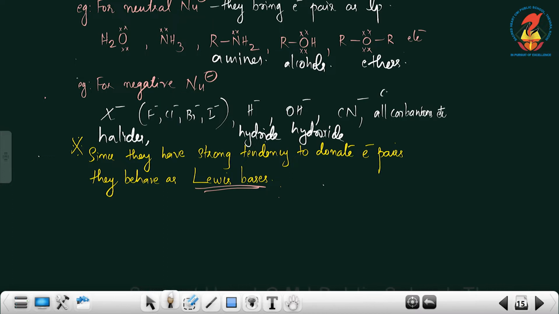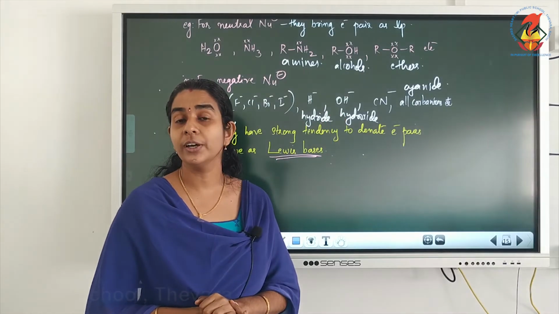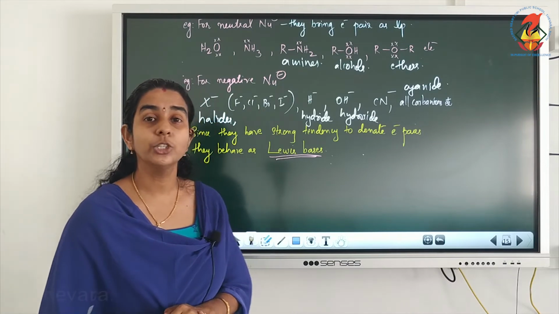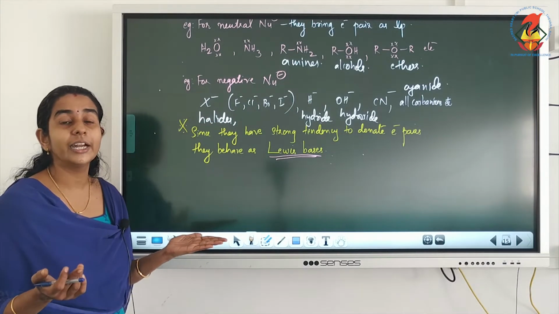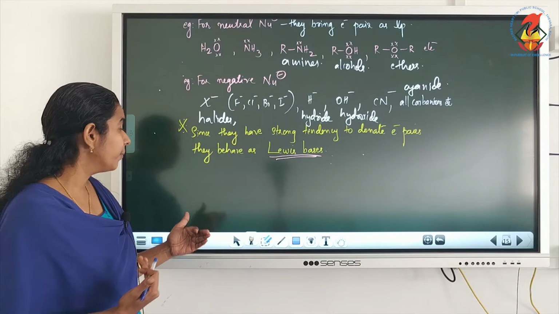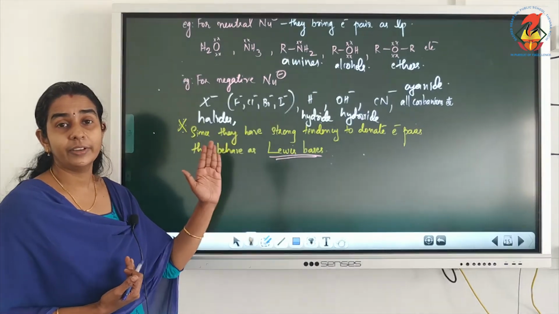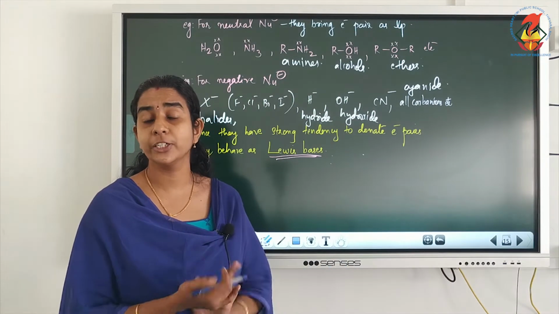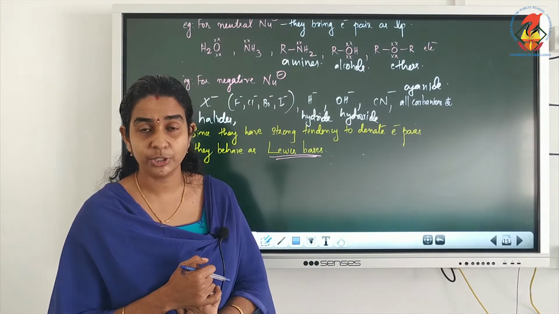The next is CN minus. What is the CN minus ion known as? Cyanide ion. That is also negatively charged and also a nucleophile. Now all carbanions, that is carbon carrying a negative charge, can also act as nucleophiles because they all are electron rich. Since these nucleophiles are electron rich and ready to donate electron pairs to the substrate, isn't it?